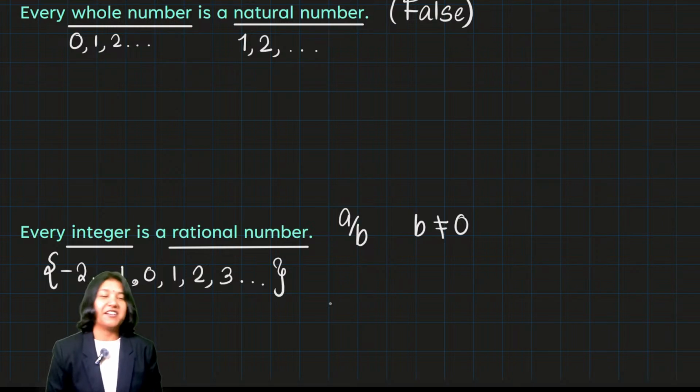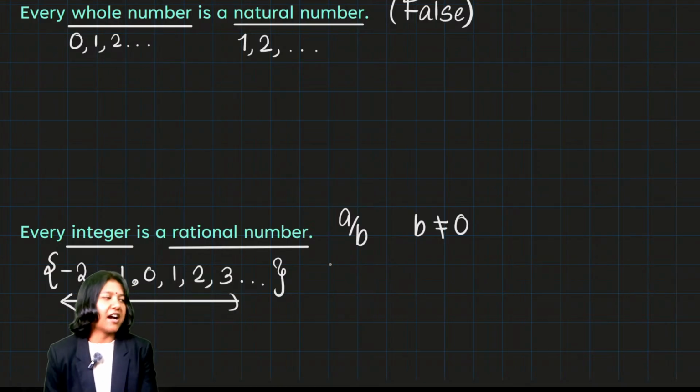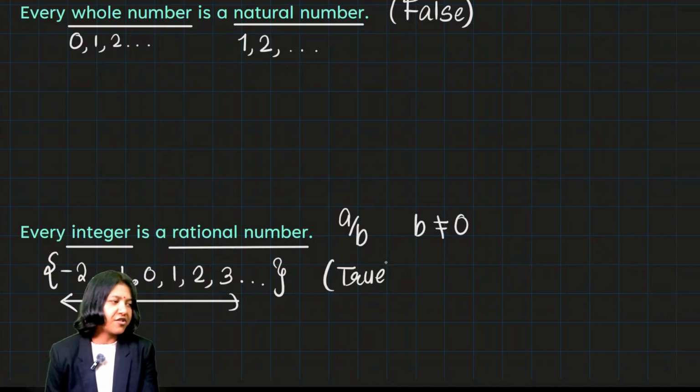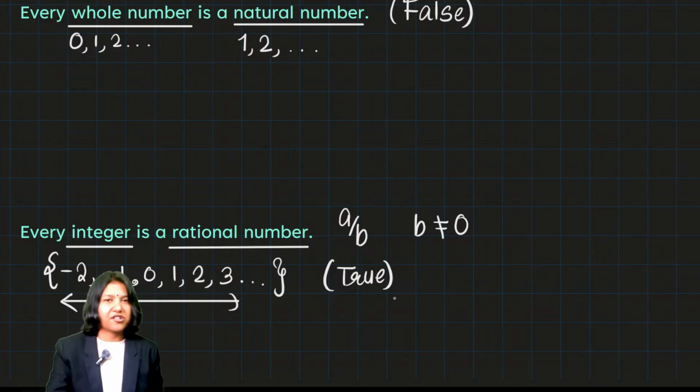It's very simple, because every integer is definitely a rational number. To call something a rational number, you want to represent that number as a fraction, and every integer can be represented as a fraction. So the answer is true. When it is true, you don't have to justify it, because it's a true statement. Every integer is a rational number.